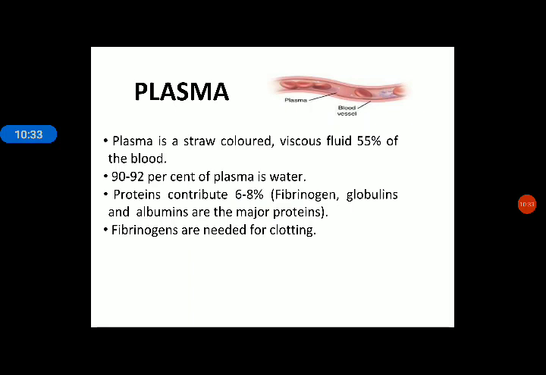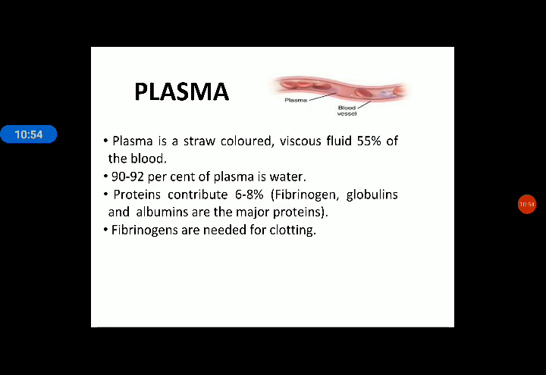Now we start with the plasma in detail. Plasma is a straw color viscous fluid. Straw color viscous fluid means plasma is a viscous fluid, and it is 55% of the total blood. In an adult human being, the amount of blood is 5 to 5.5 liters.